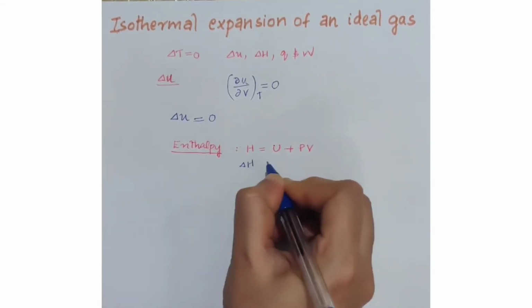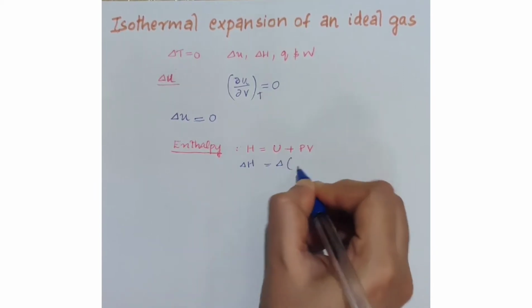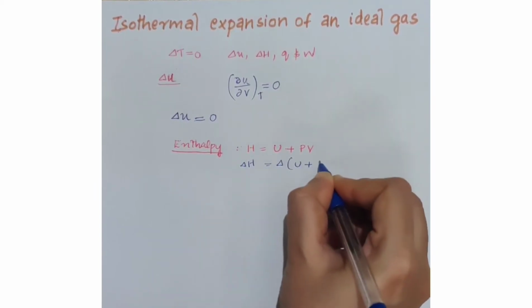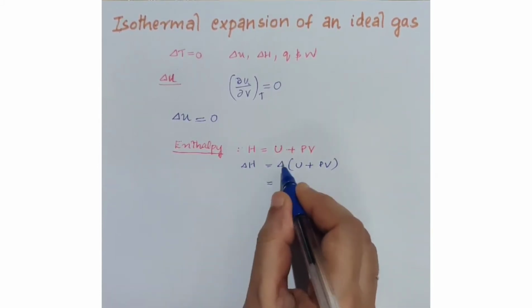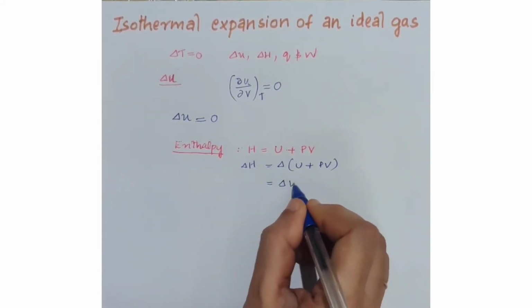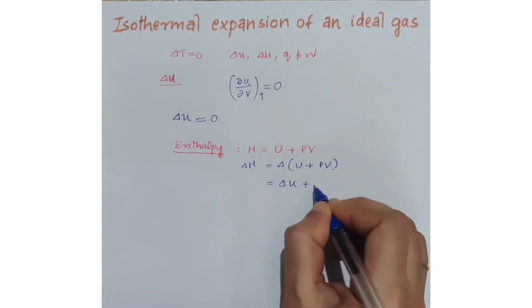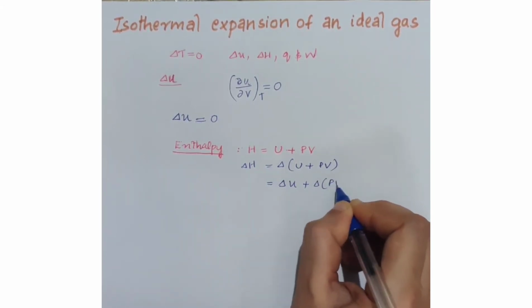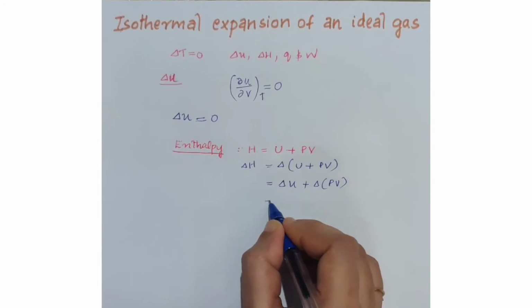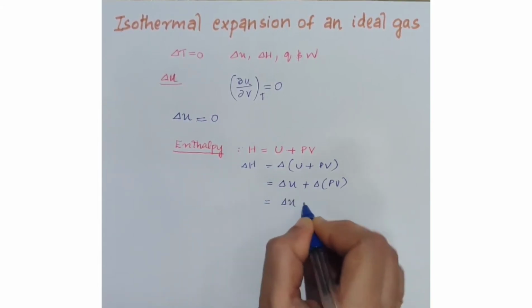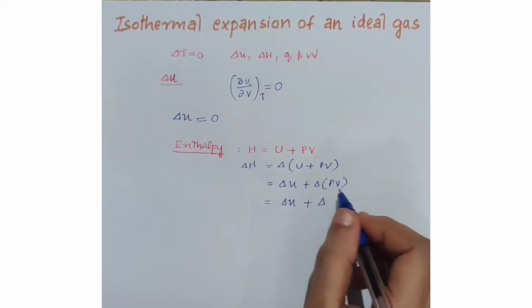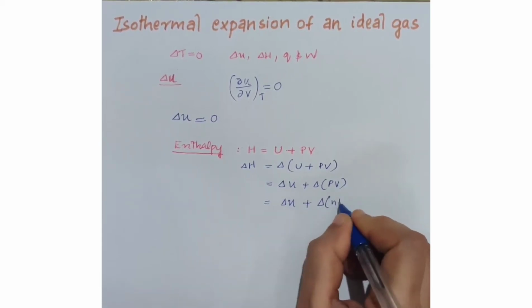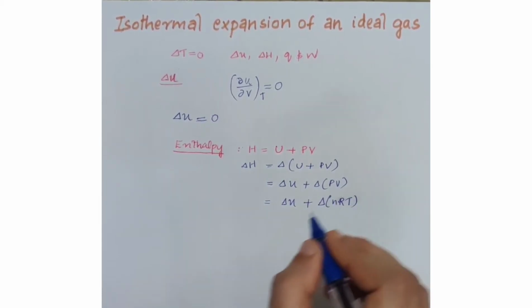Delta H is equal to delta U plus delta PV, and we have PV is equal to nRT. Substituting that value,